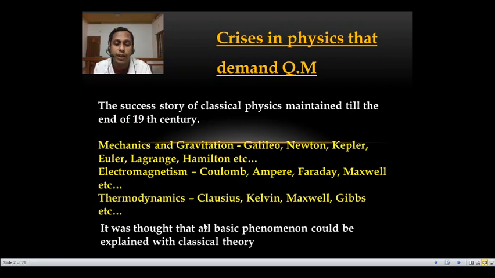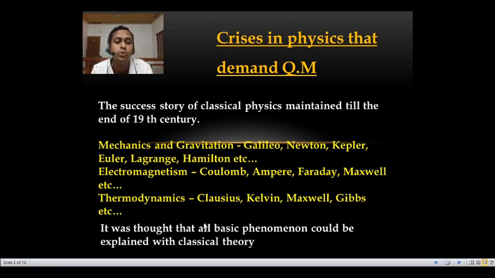Then coming to thermodynamics, Clausius, Kelvin, Maxwell, Gibbs, there are a lot of theories which can explain the phenomena related to thermodynamics. And even in optics, Fermat's principle, Huygens' theory, Young's theory, Bragg's law. Those theories can explain the phenomena related to optics.